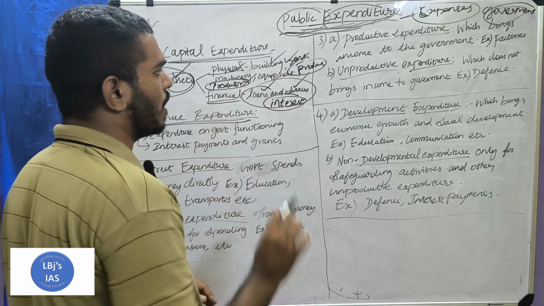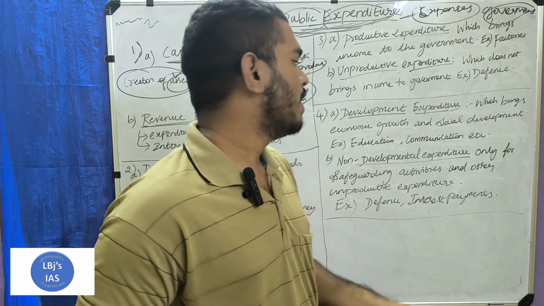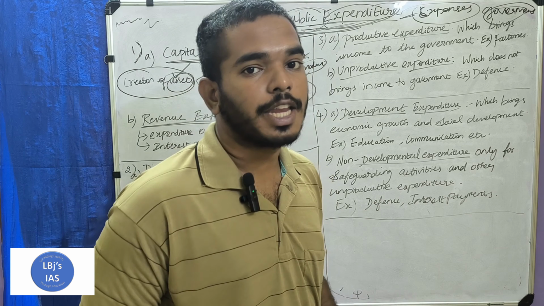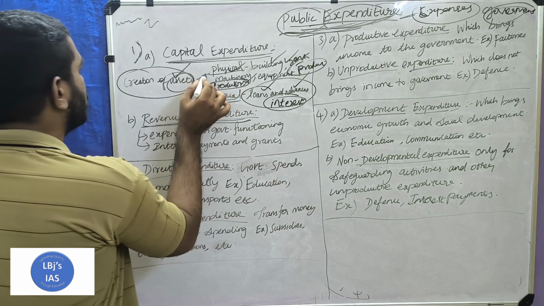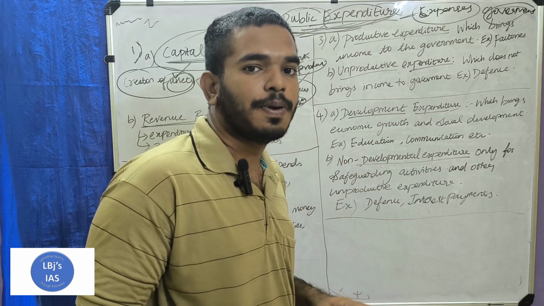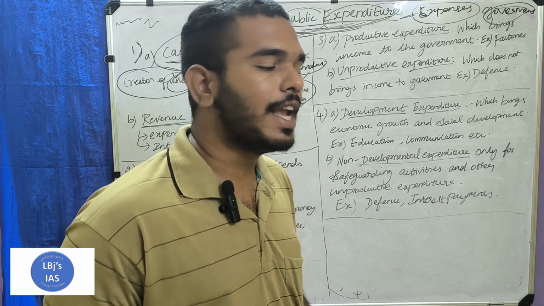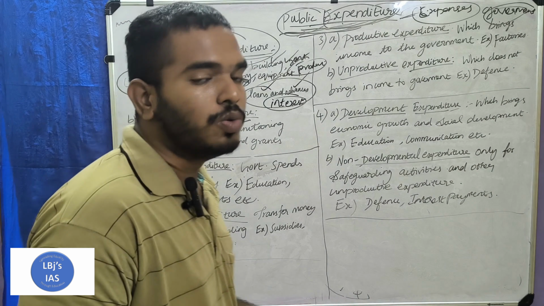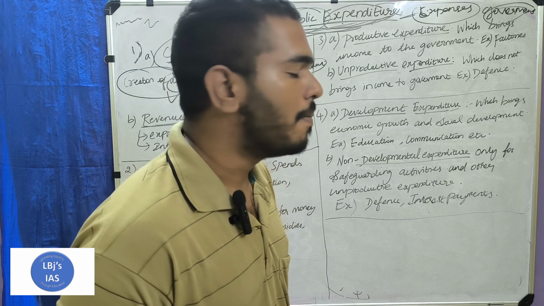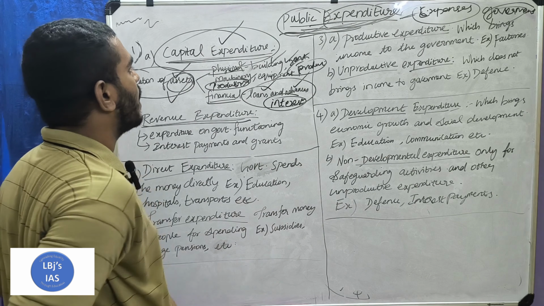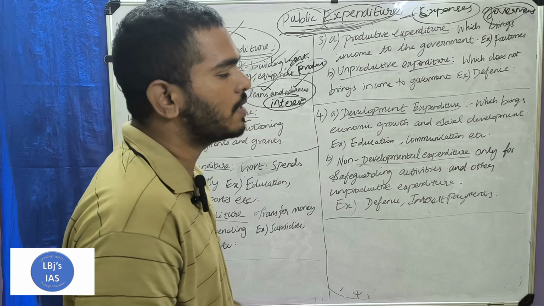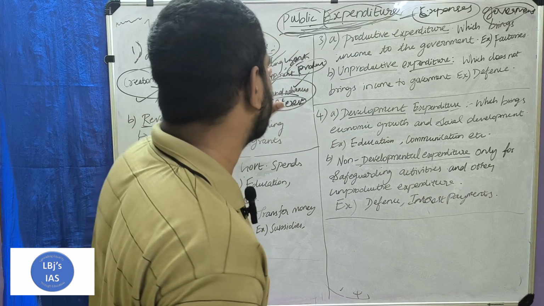So by means of production and rent, the government is earning income, and by means of financial assets like loans and advances, the government is earning income through interest. So capital expenditure is expenditure by which the government creates physical assets, and through those assets the government is earning income. That is what is known as capital expenditure, the creation of assets.